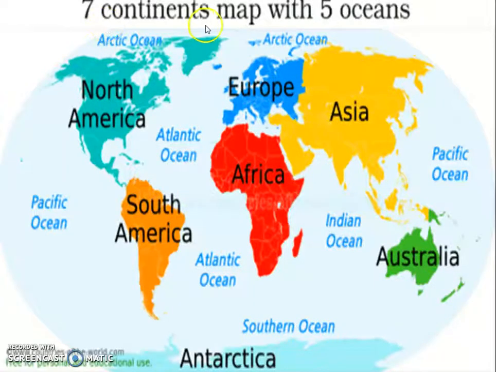In the world there are 7 continents and 5 major oceans. Among them, the Pacific Ocean is the largest ocean in the world, then the Atlantic Ocean, Indian Ocean, Arctic Ocean and Southern Ocean. These are the 5 major oceans in the world.